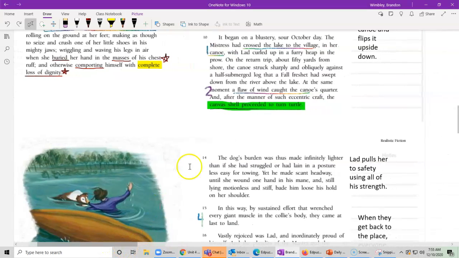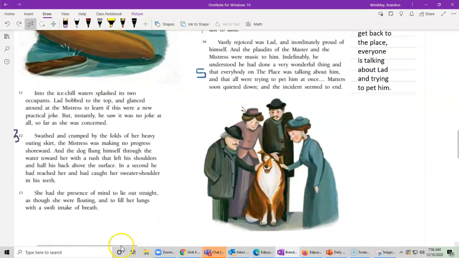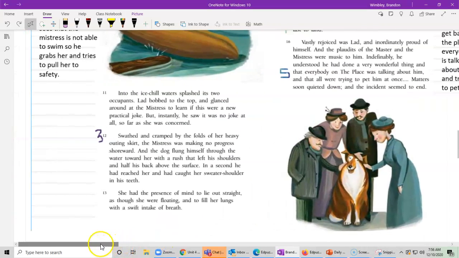So let's read through. It began on a blustery, sour October day. The mistress had crossed the lake to the village, and in her canoe, with Lad curled up in a furry heap on the prow. On the return trip, about 50 yards from shore, the canoe struck sharply and obliquely against a half-submerged log that a fall freshet had swept down from the river above the lake. At the same moment, a flaw of wind caught the canoe's quarters, and, after the manner of such eccentric craft, the canvas shell proceeded to turn turtle. Into the ice-chill water splashed its two occupants.